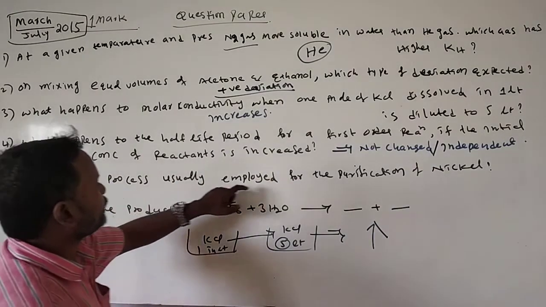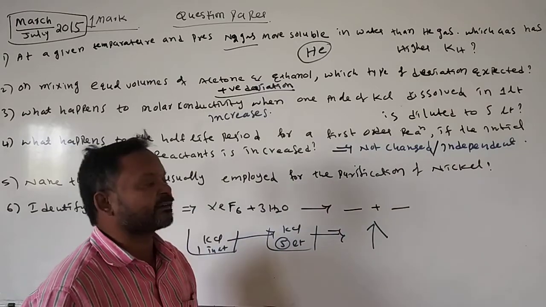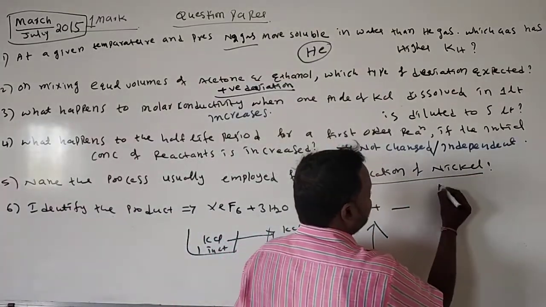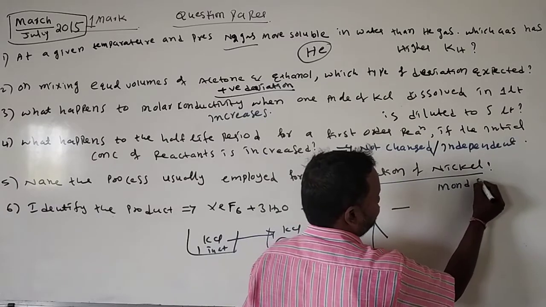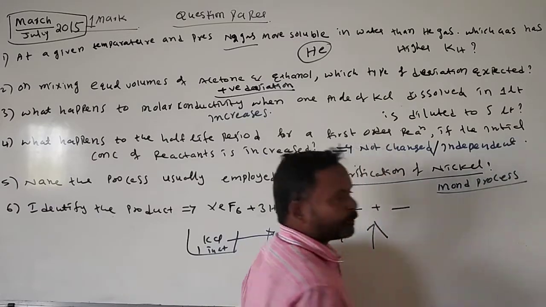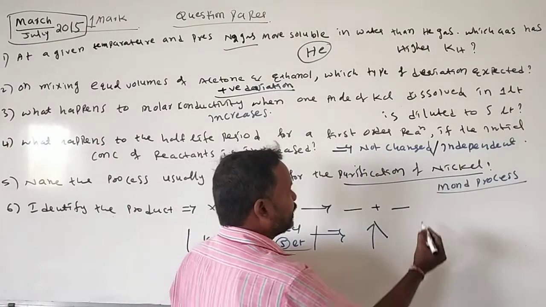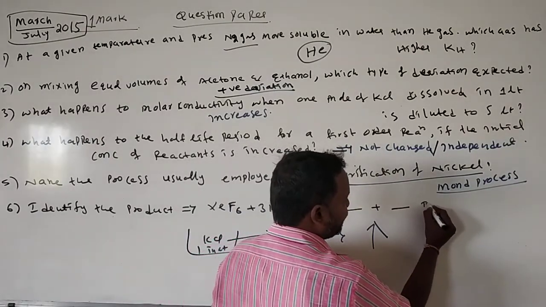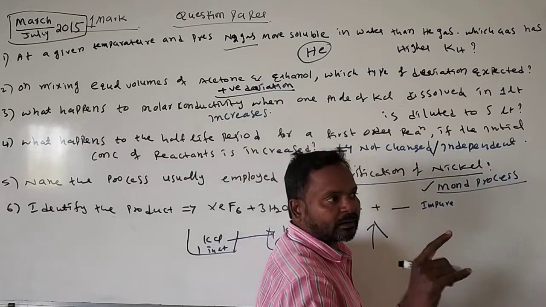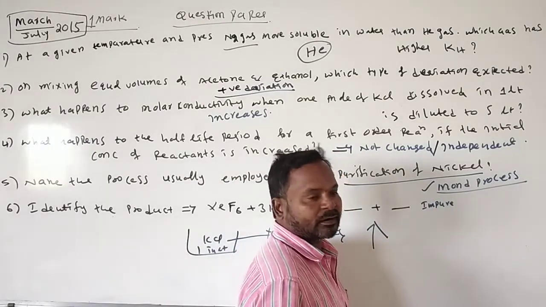Next, in continuation, we will see: name the process usually employed for the purification of nickel. For the purification of nickel, we use the Mond process. What is the Mond process? Just write only Mond process for 1 mark. Sometimes they ask what is the Mond process.